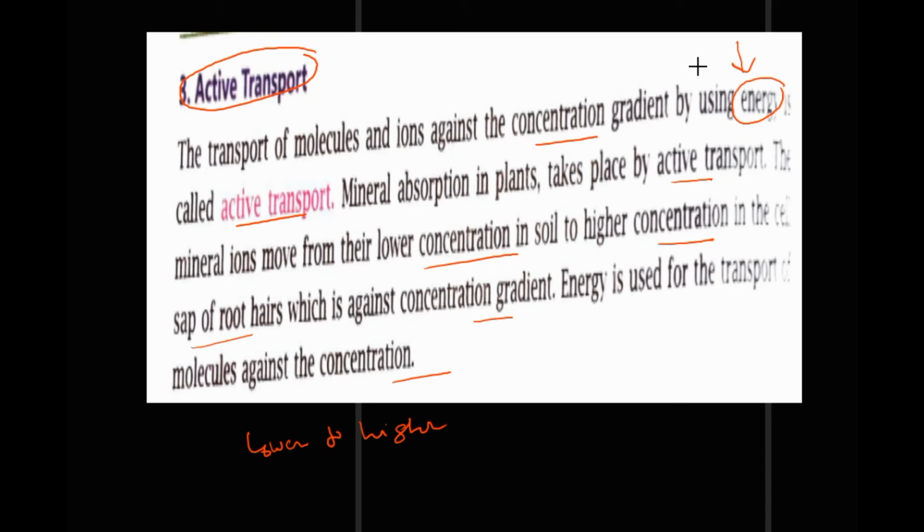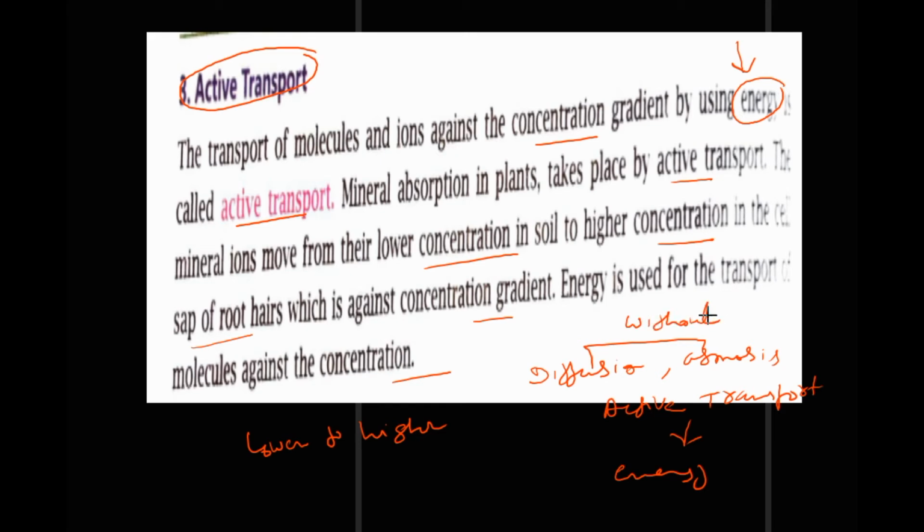It occurs by diffusion, we have studied diffusion, then osmosis, then active transport. This active transport occurs with energy and these were without energy.